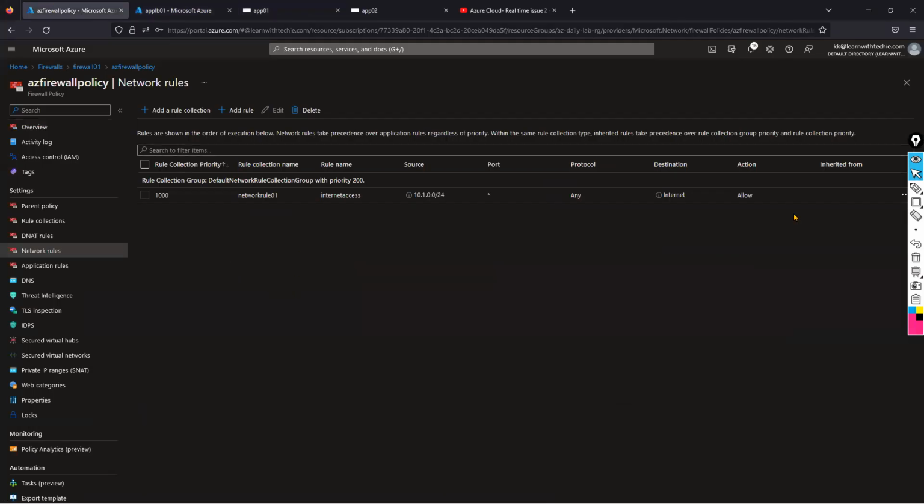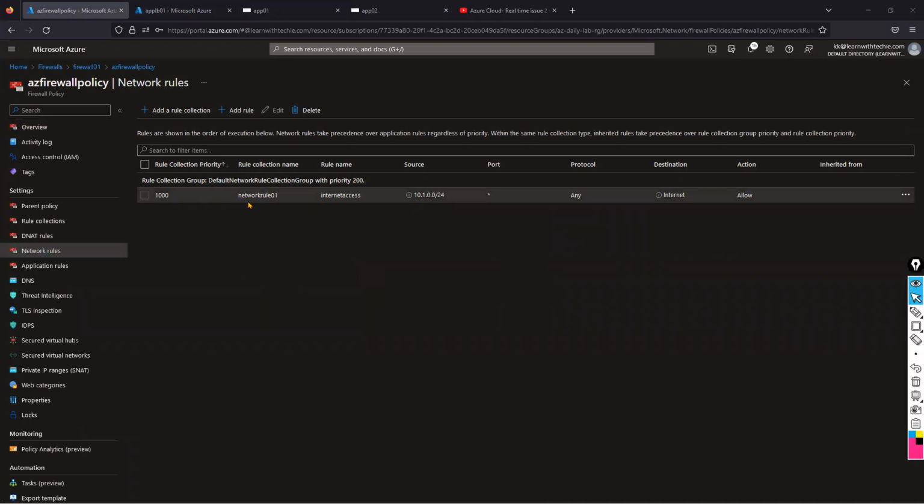I already created a rule here. You can see, guys, we can create a network rule or an application rule. For your understanding, I created two rules. One is the network rule, network rule 01 internet access, which is the rule name I provided.